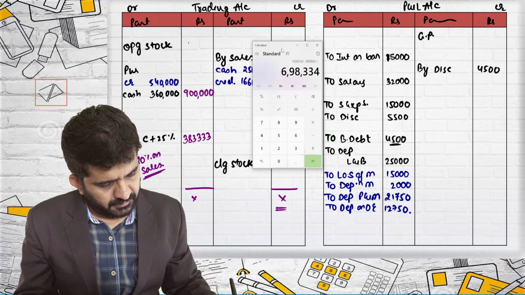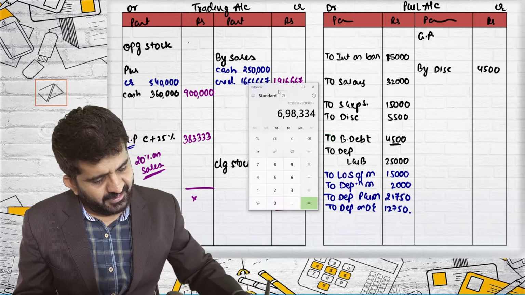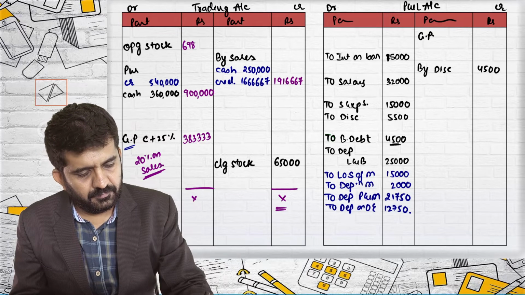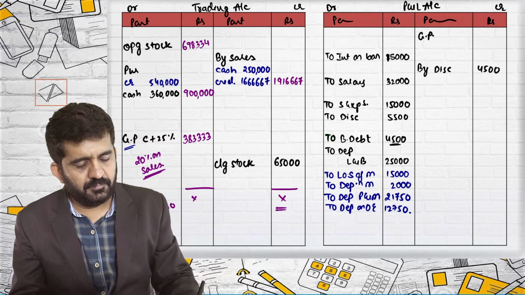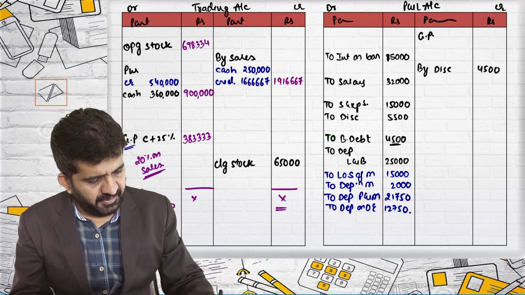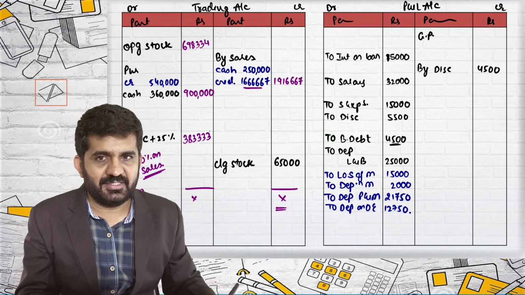It is 6,98,334. All answers I am getting in points. Let me verify whether this answer is correct or not, because this is giving me 667.